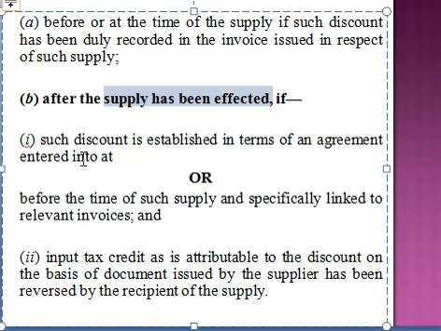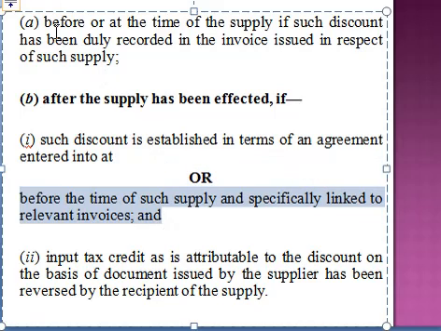There was an earlier agreement in which you talked about some discount, or before the time of supply they decided that they would be giving you a discount. Any of the situations. This second situation is just like the A point, where he realized that he should provide you that discount of rupees 2000. So he eliminated that 2000 from rupees 1 lakh and issued an invoice of rupees 98,000. So B point is just like that A point.